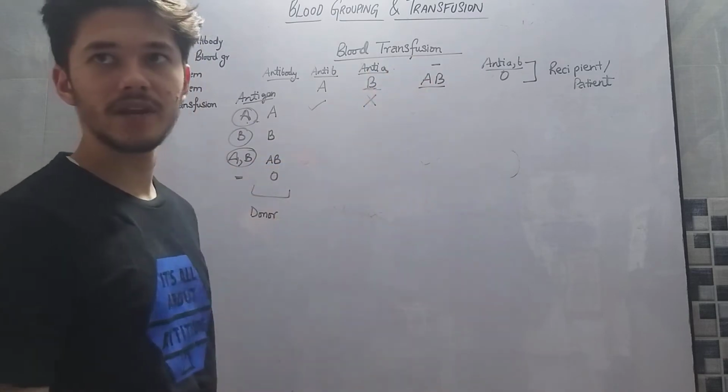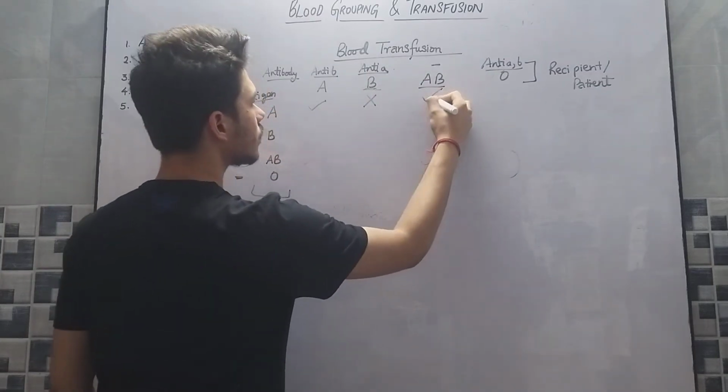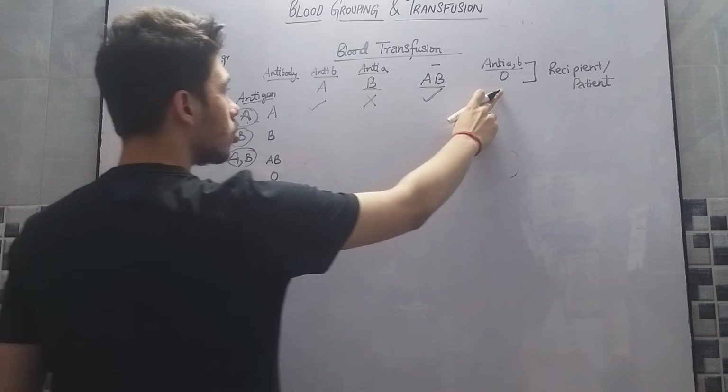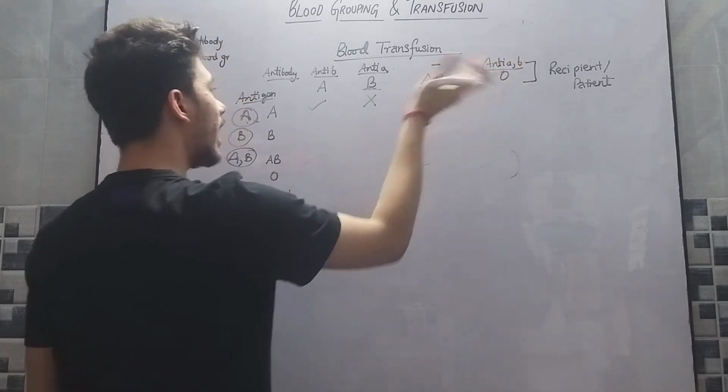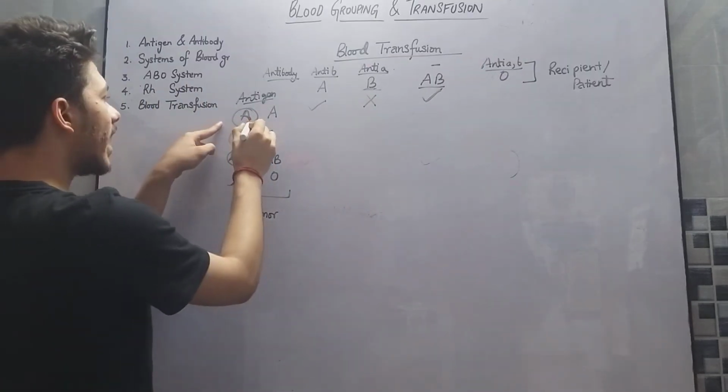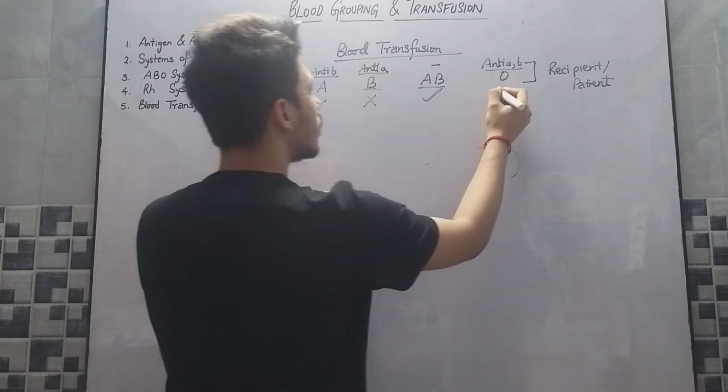AB does not have any antibody, so it can receive the blood. Now O has both A and B antibodies, so it will react against this A antigen, so it cannot receive the blood.